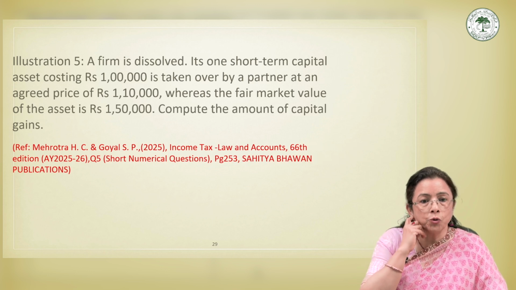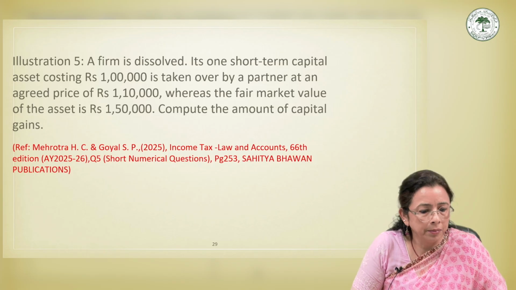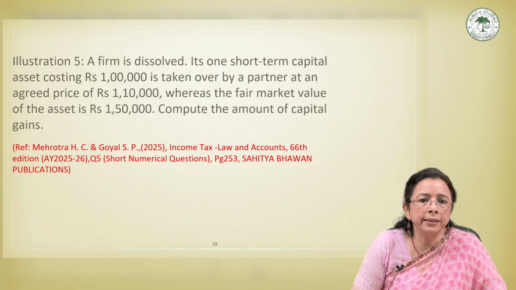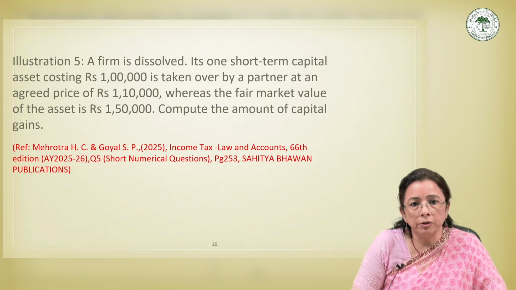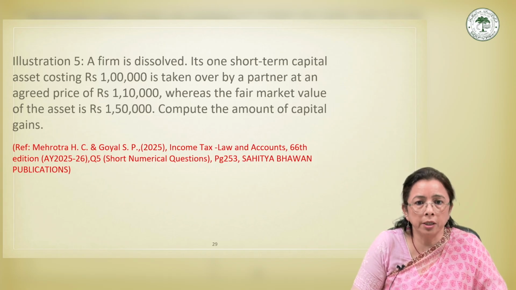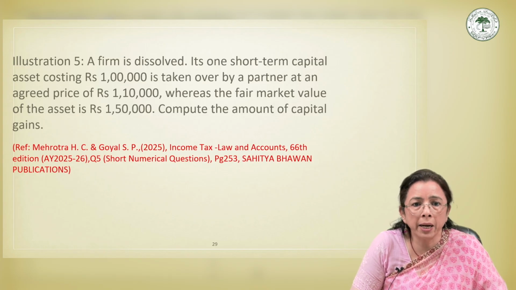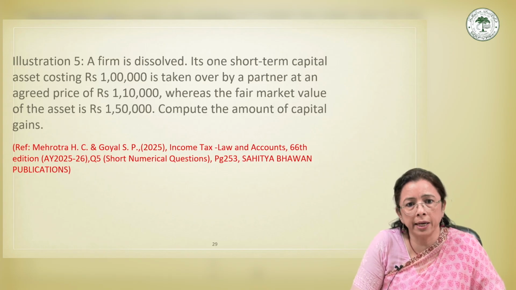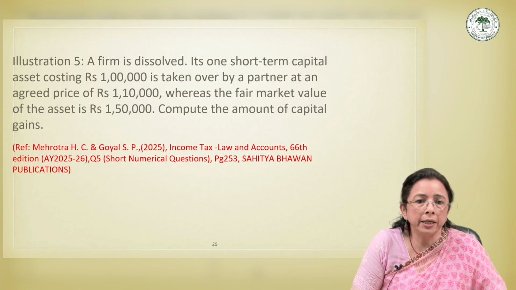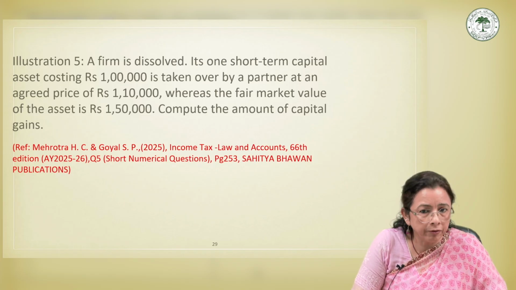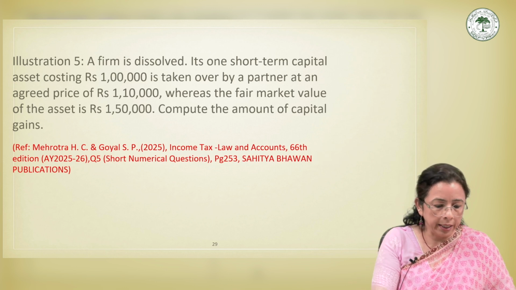So, we move on to another small question, let me read out first to understand what we have discussed in the past. A firm is dissolved. Its one short-term capital asset costing rupees 1 lakh is taken over by the partner at an agreed price of rupees 1 lakh 10,000, whereas the fair market value of the asset is 1 lakh 50,000. Now we have to compute the capital gain.